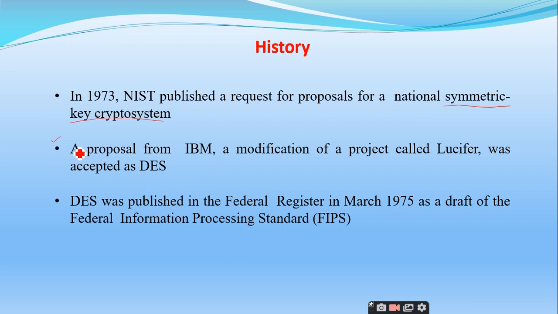For that invitation, a proposal from IBM, a modification project called Lucifer, was accepted as DES, right? And DES was published in the Federal Register. This Federal Register is nothing but an official journal.